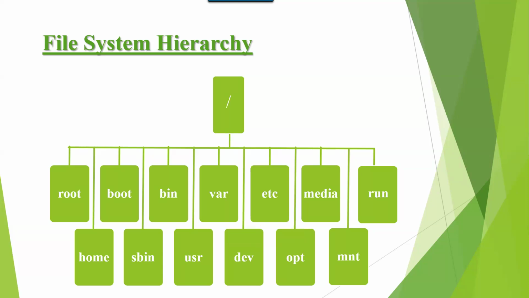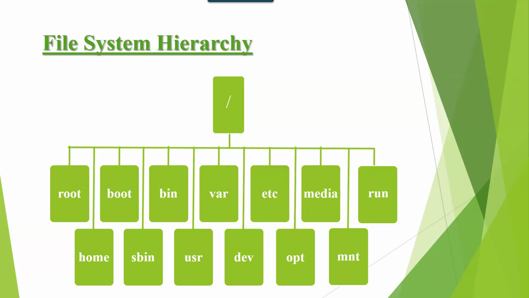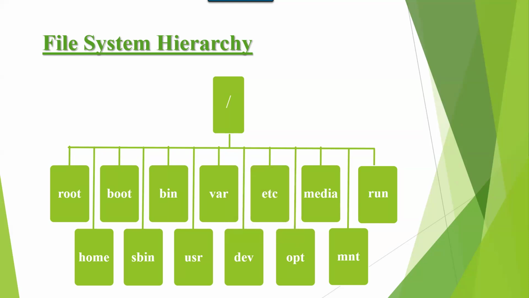Sbin contains super user commands, the commands which can be executed by the super user. Those commands are stored under sbin. Bin contains normal user commands, the commands which can be executed by a normal user. Those commands are stored under bin. USR contains default applications, applications which come along with the operating system. Those applications are stored under USR. Var contains variable files. System log files are stored under var. It is like task manager. Dev contains devices information. Partition information is stored under dev.